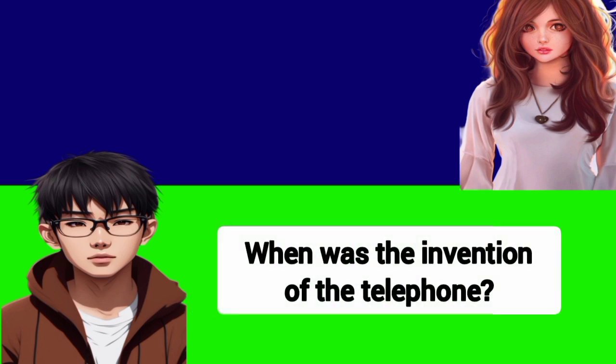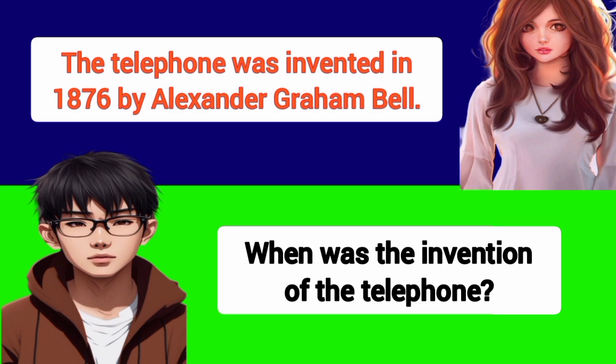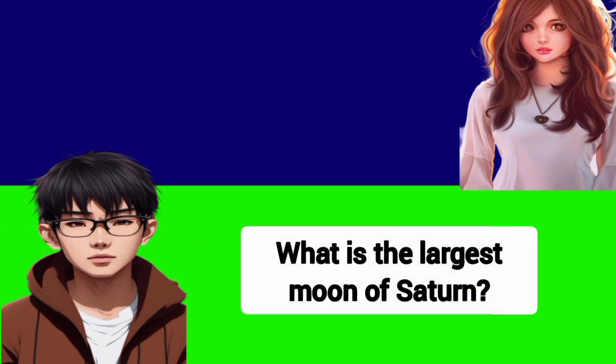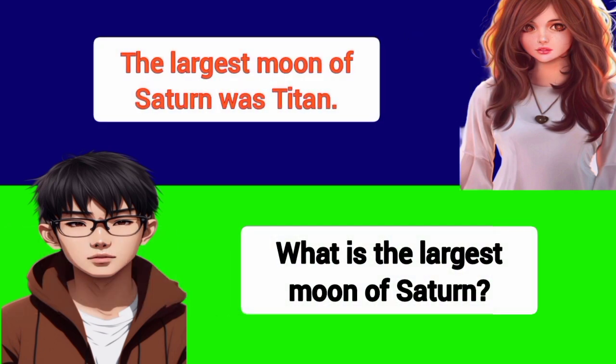When was the invention of the telephone? The telephone was invented in 1876 by Alexander Graham Bell. What is the largest moon of Saturn? The largest moon of Saturn was Titan.